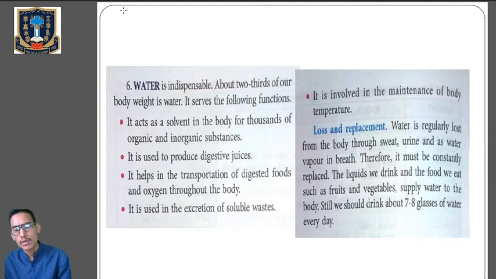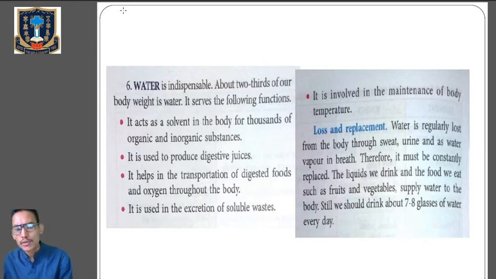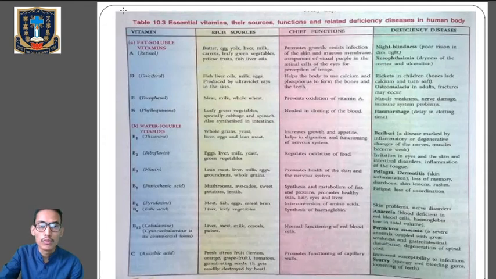Loss and replacement: water is regularly lost from the body through sweat, urine, and as water vapor in breath. Therefore, it must be constantly replaced, right? Because we need water. So mainly by the help of sweat, urine, or water vapor through our breathing, water is lost from our body, but it must be replaced. The liquids we drink and the food we eat, or the fruit and vegetables, supply water to the body. Still, we should drink about 7 to 8 glasses of water every day. Okay, so these are the chief sources of water.